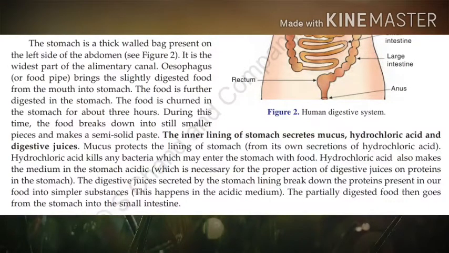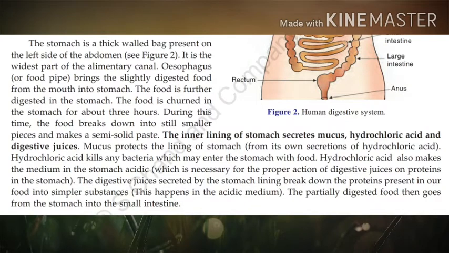Now, what is the function of hydrochloric acid? Hydrochloric acid kills any bacteria which may enter the stomach along with the food. And hydrochloric acid also makes the medium in the stomach acidic, which is very necessary for the proper action of digestive juices on proteins. Digestive juices produced by the stomach can function only in the presence of acidic medium, which is provided by hydrochloric acid. So this is the function of hydrochloric acid.